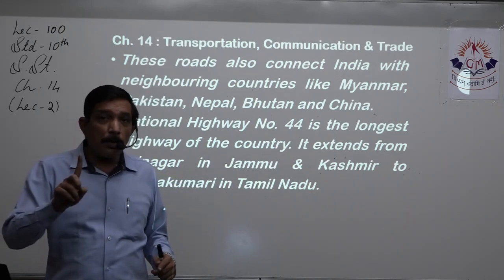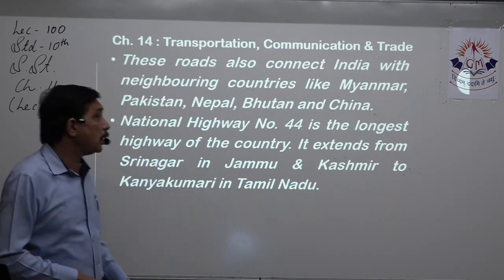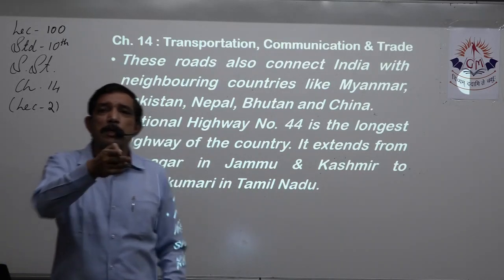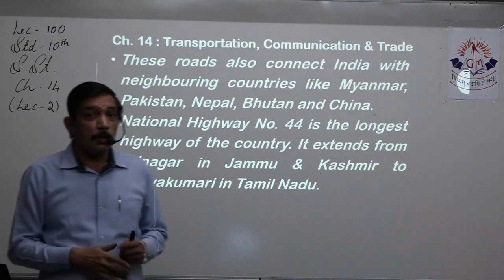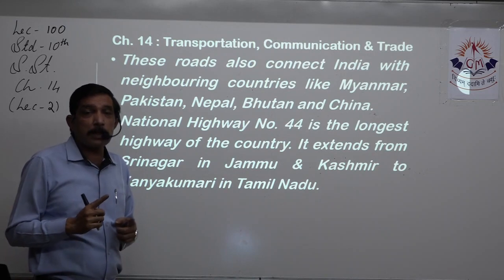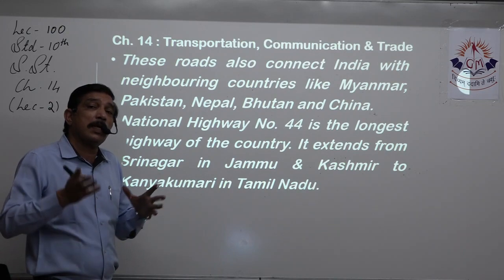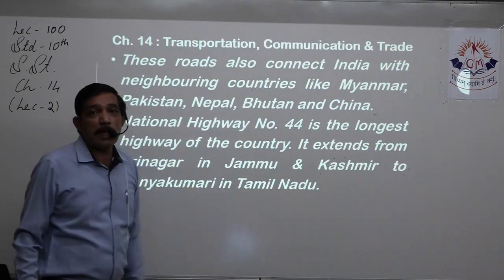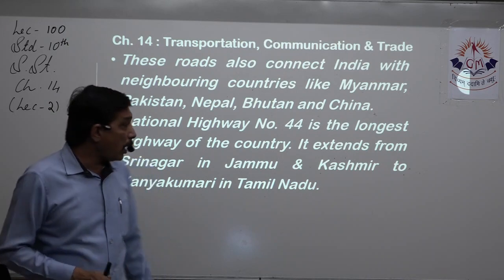But that is the road which connects the last point of India to the next country, whether it is Pakistan or Nepal. We have a road which touches the border of Nepal and then continues on as a national highway of Nepal. So national highways not only interconnect the state capitals, major industrial hubs, ports, etc., but also connect our country with the neighboring countries, that is Pakistan, Nepal, Bhutan, China, Myanmar. All these are well connected with the help of national highways.